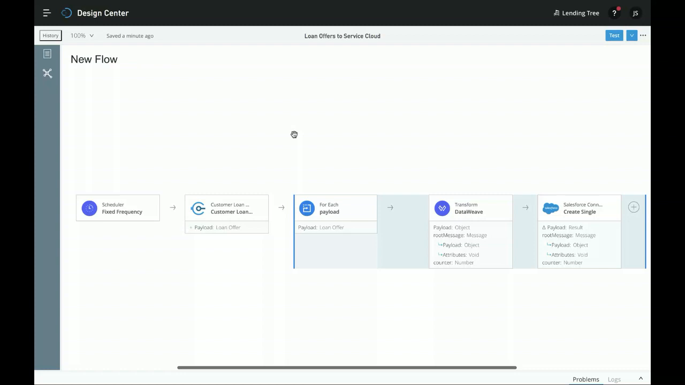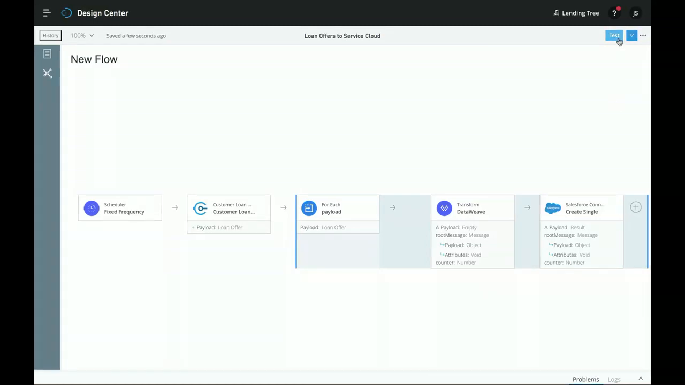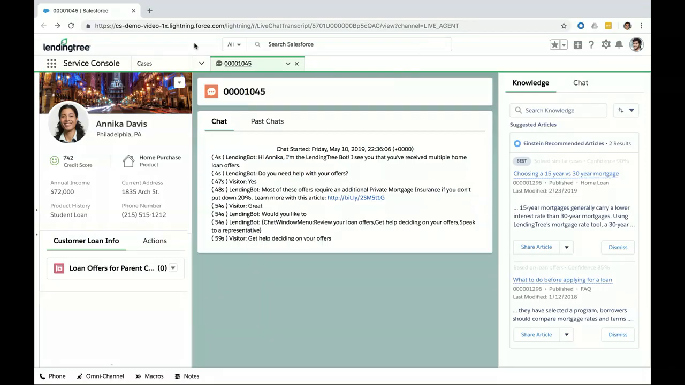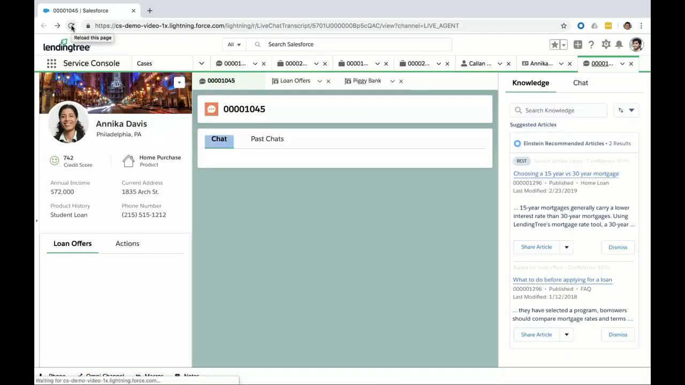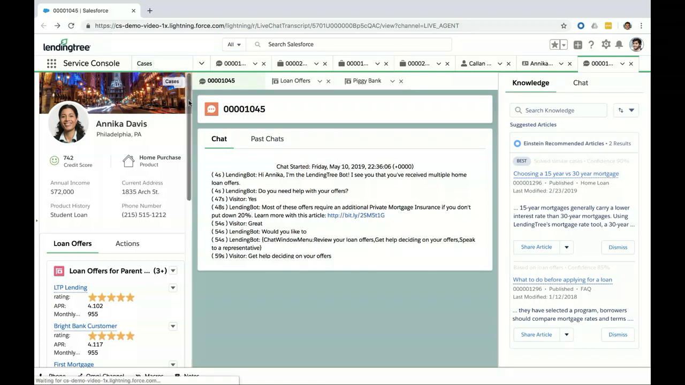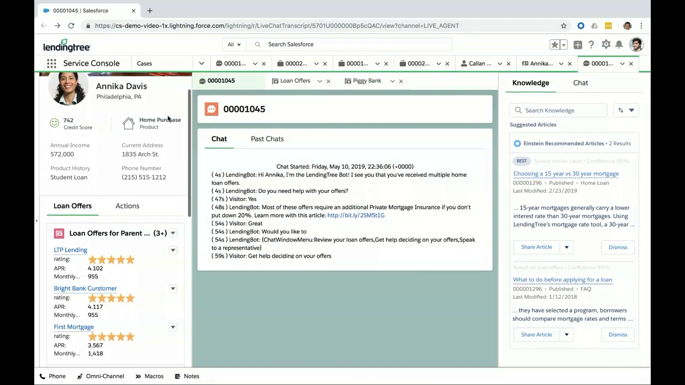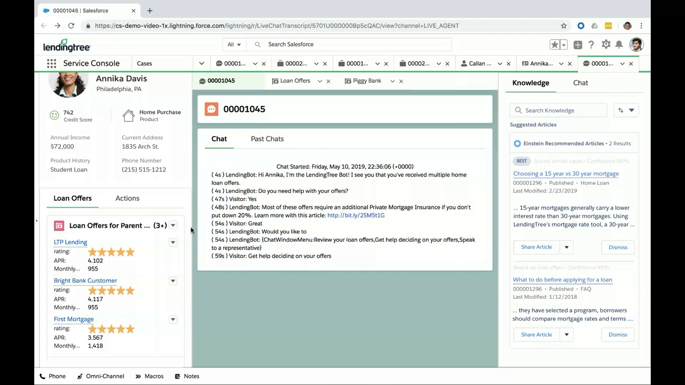All right, let's see this thing run. So in the upper right, let's click that test button. So now it's running, and now we see the green check marks flowing through the cards, showing us that all the data is passing through successfully. Let's swipe over into the service console and refresh the screen. And now in the bottom left, we see those loan offers for the service agent exactly as we want them to be.